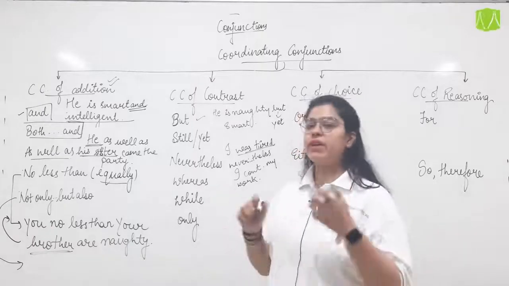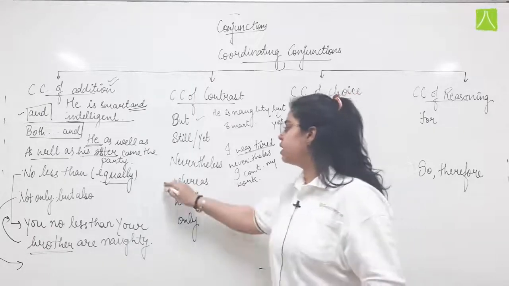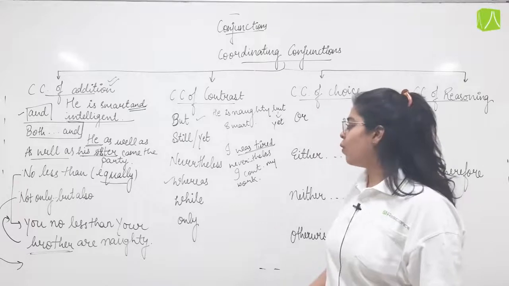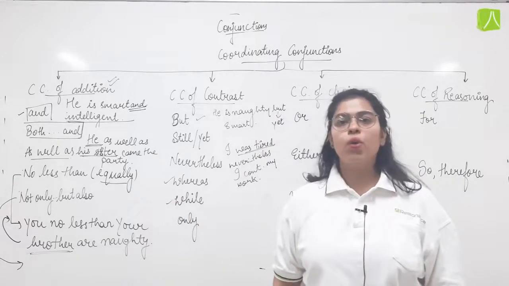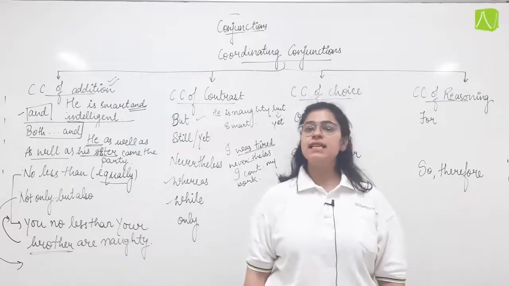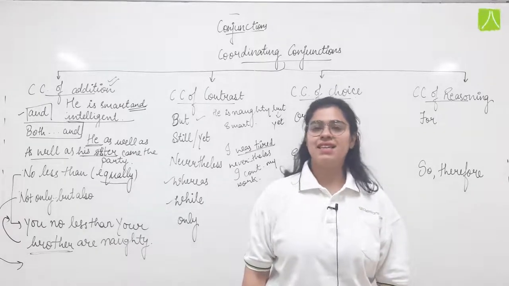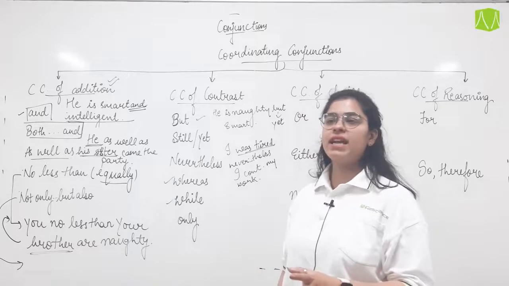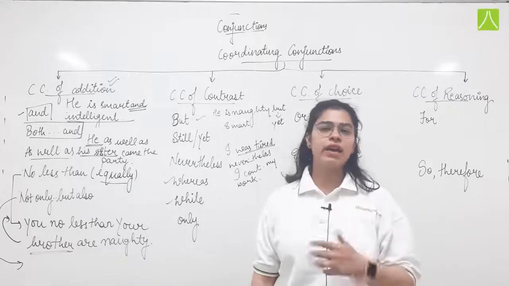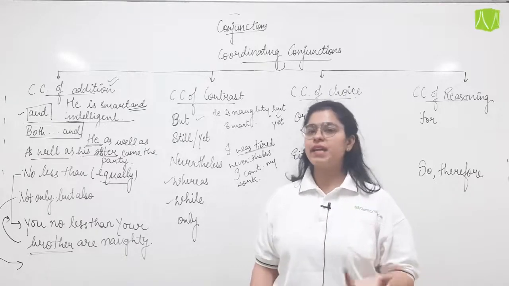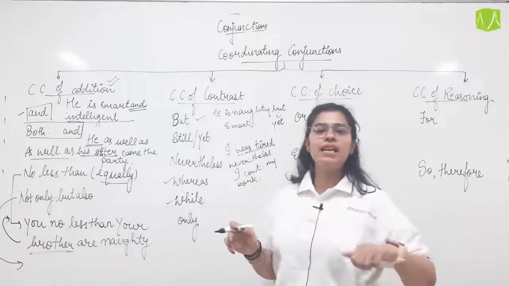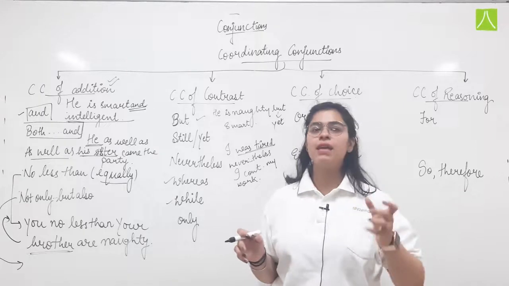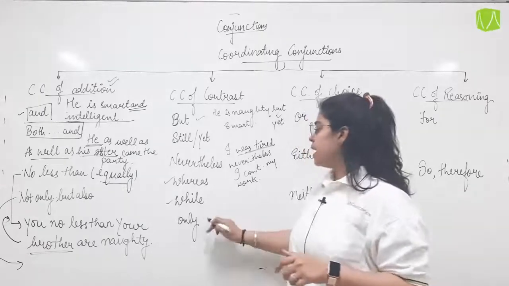So we are comparing the two subjects using the word whereas. His brother is slow, whereas he is fast. Someone who is very slow either in walking or in learning or doing any task. So we are comparing the two subjects: his brother is slow, while he can finish his task on time or before time.